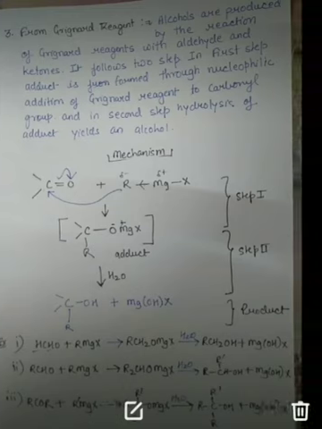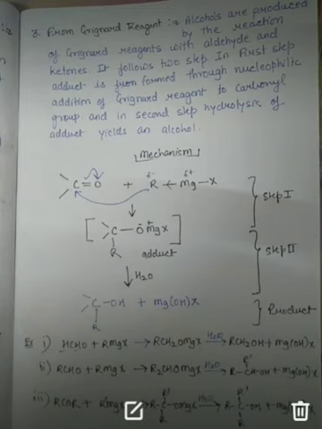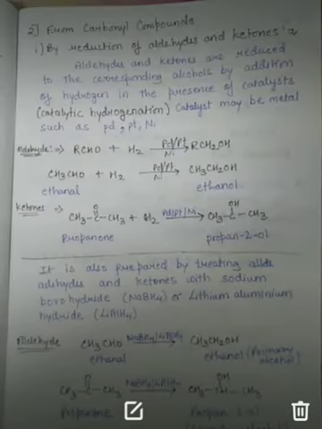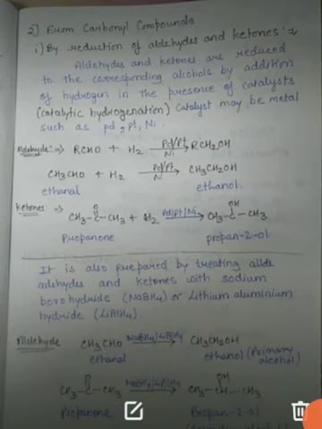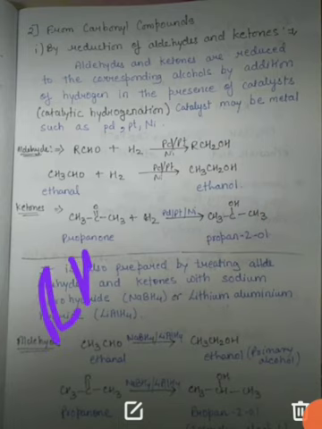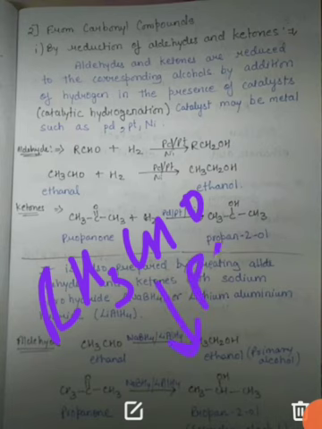Now students, coming to the next point, basically the lecture is finished now. You have to remember how to answer, because your question may directly give an example. Sometimes the reagent will be missing, so you have to write the reagent, and sometimes the product will be missing, so you have to write the product. Suppose CH3CHO is written and it reacts with palladium and platinum, and the product is empty.